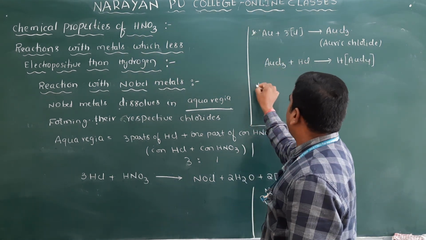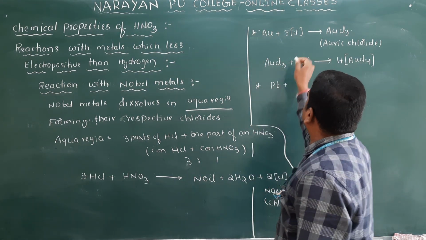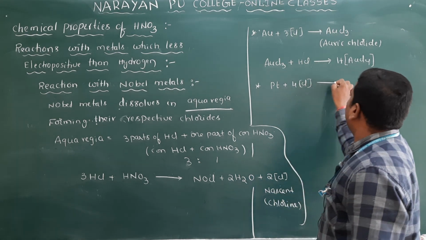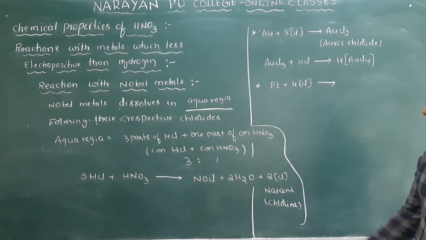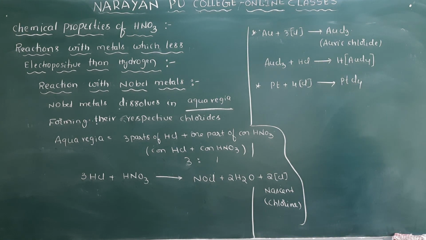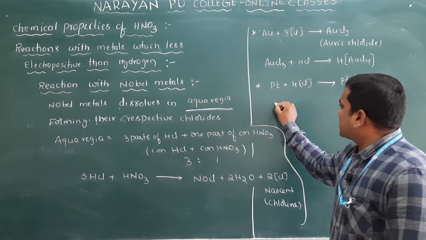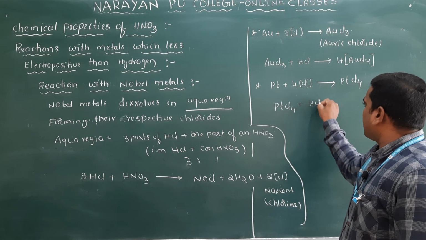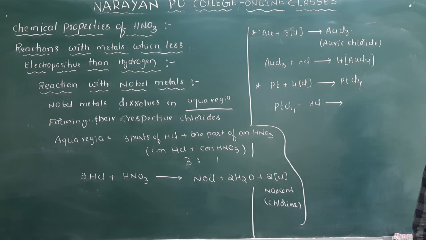In the same way, platinum also will react with the nascent chlorine produced by the aqua regia and is converted into platinum tetrachloride. And this platinum tetrachloride again dissolves in the excess amount of HCl.